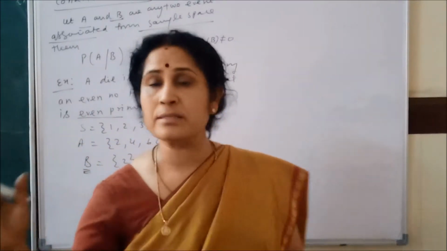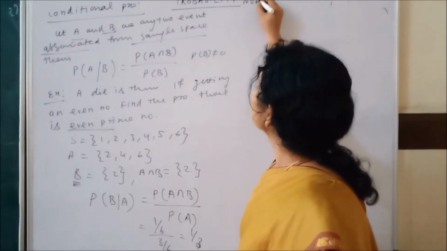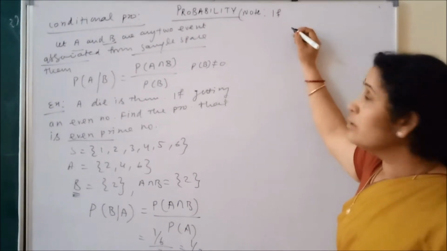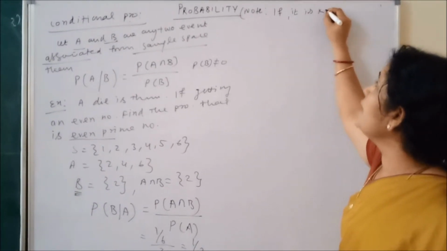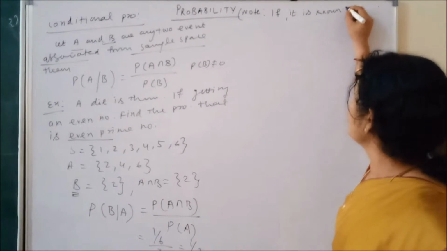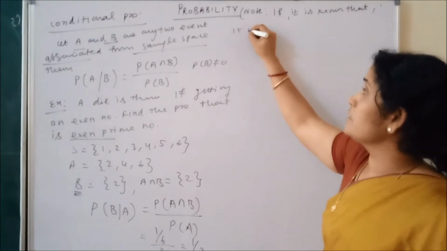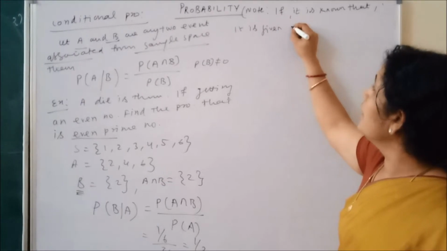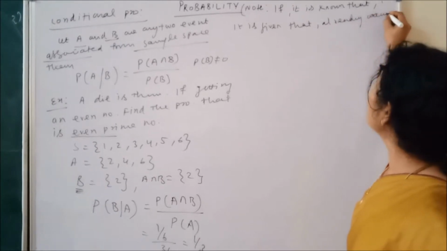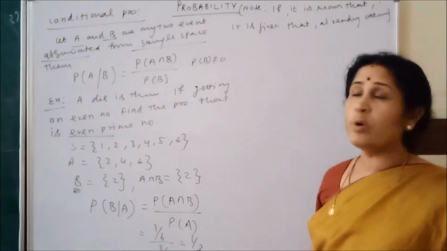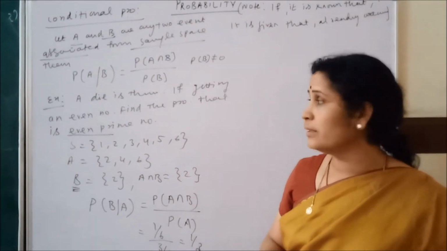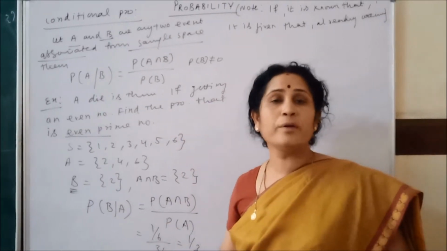So how can you identify conditional probability? I am giving a note here, this is for your personal use. If the condition occurred, words like "it is known that", "given that", or "already occurred" are all keywords of conditional probability. After these words, whatever probability is given, that event has already occurred. That is called conditional probability. This is one of the major topics.